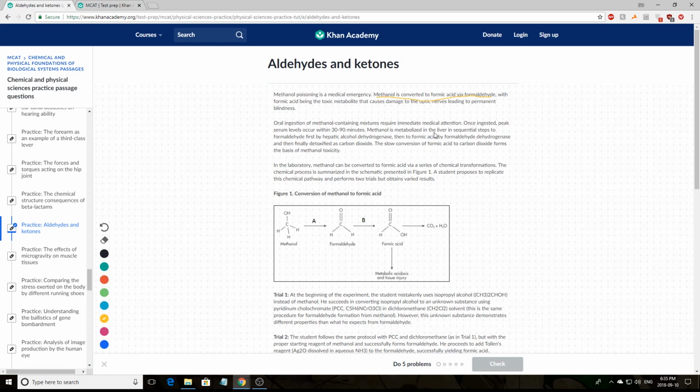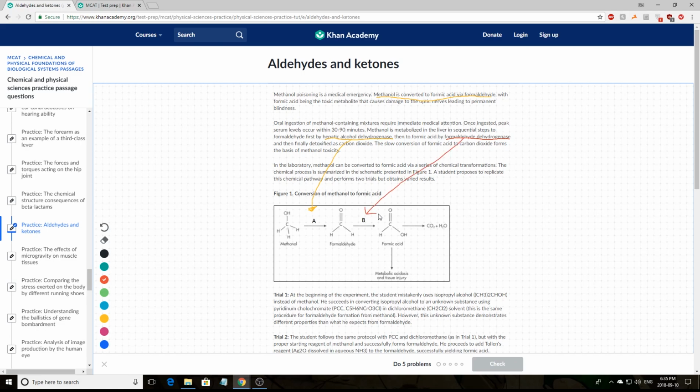This first enzyme that they've given, you have to recognize that it's number A, or it's this one right here. And the second one that they mentioned, formaldehyde dehydrogenase, should be B.